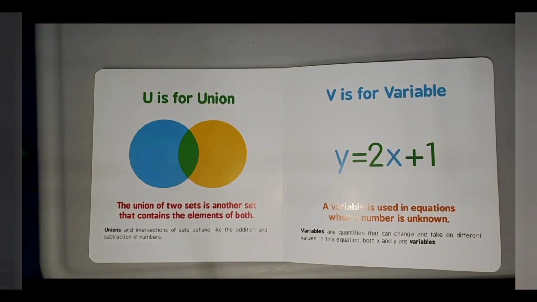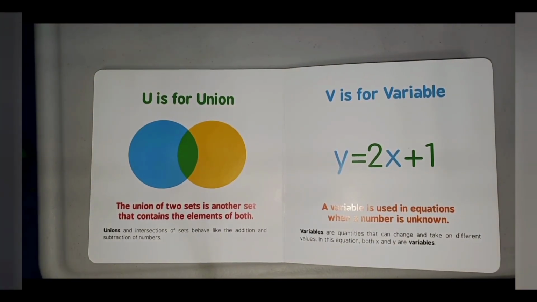V is for variable. A variable is used in equations when the number is unknown. Variables are quantities that can change and take on different values. In this equation, both x and y are variables.